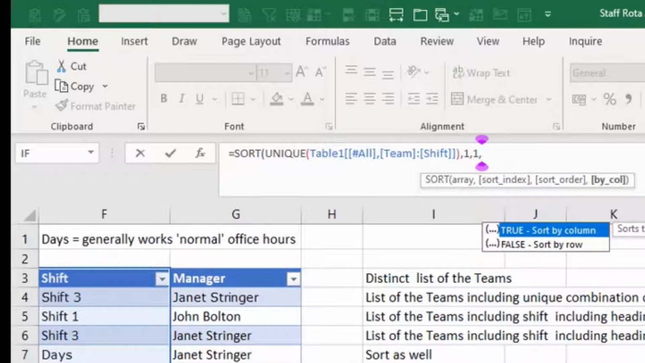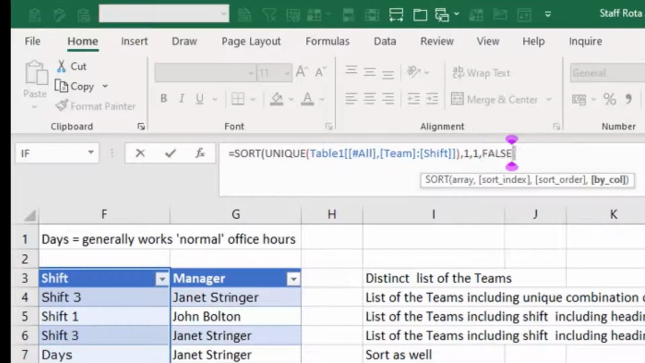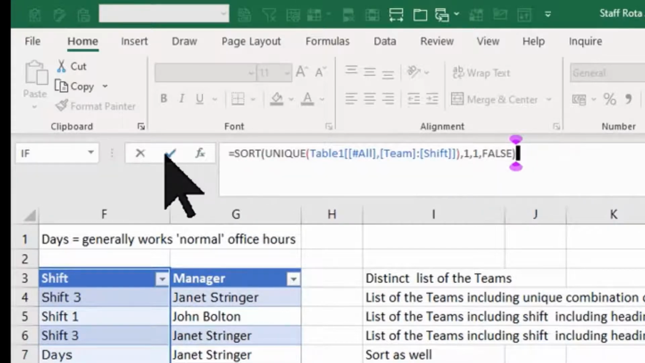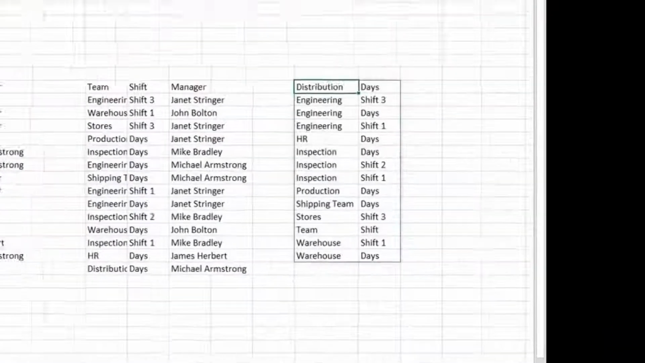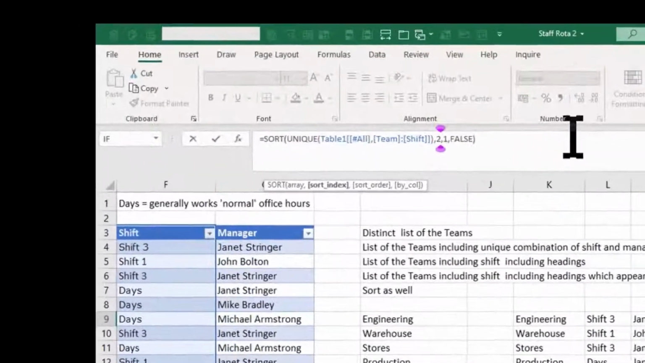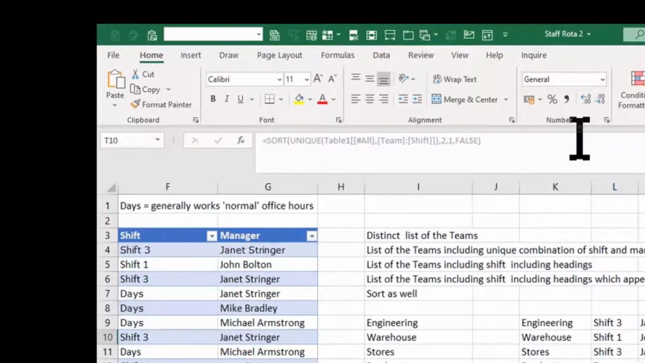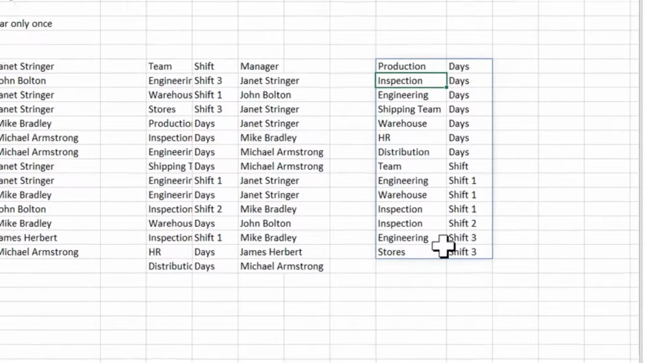Final choice here is whether you want it to sort by column or by row. I want it by row. That's what I'm going to choose, false, sort by row. So finally, just one end bracket, and I'm done. Just to demonstrate, if I wanted to sort it by the second column, I put a 2 in there, then shift it. It'll sort by the shifts.